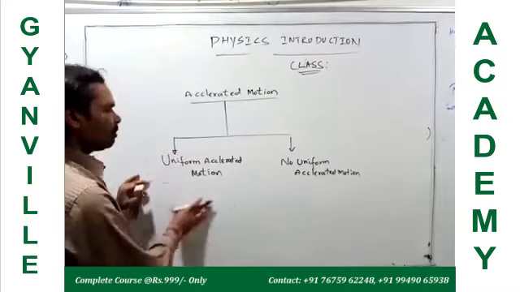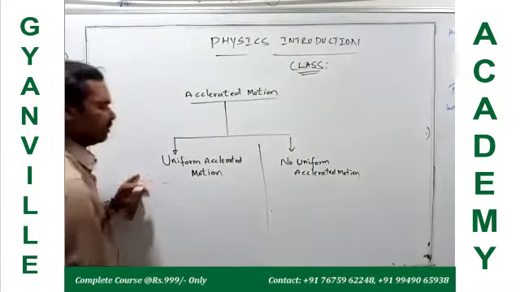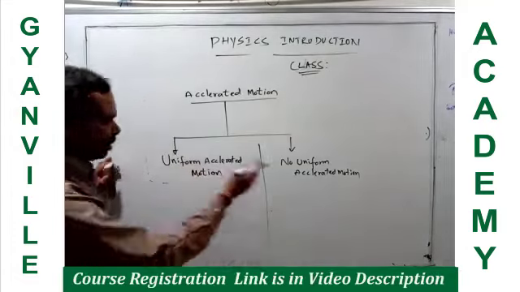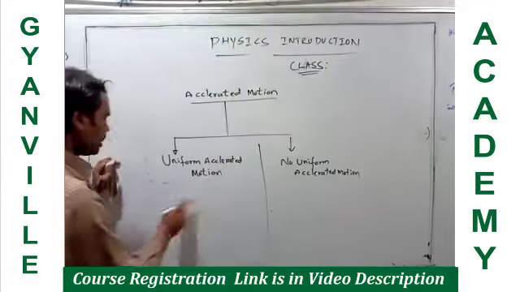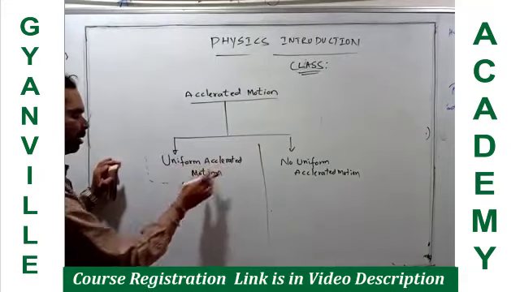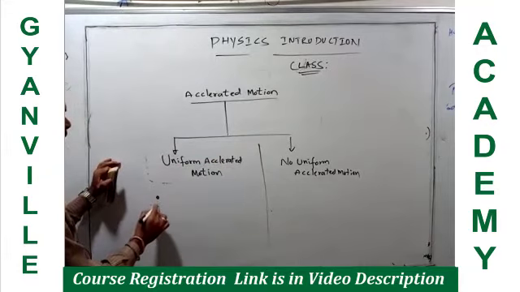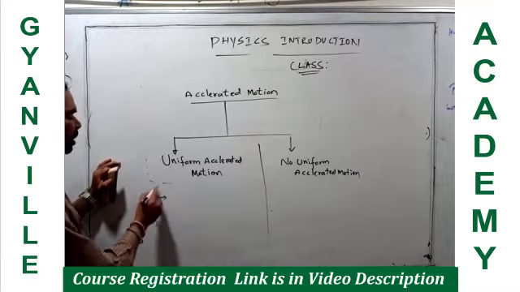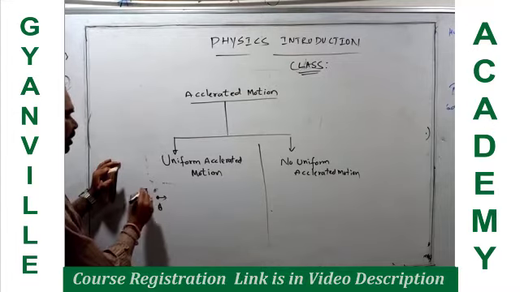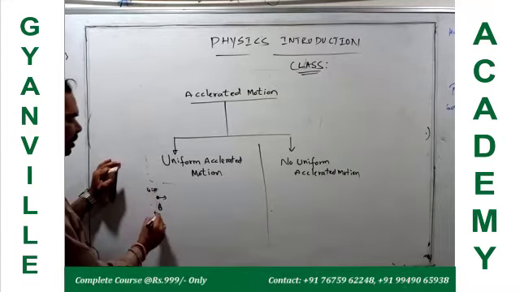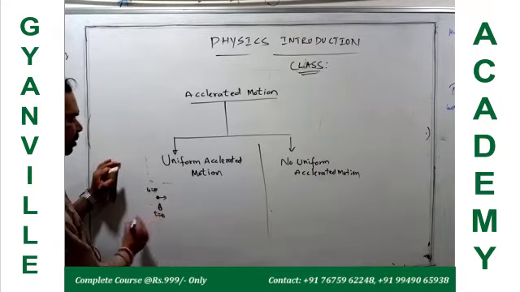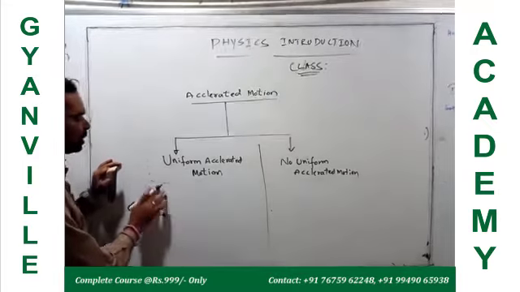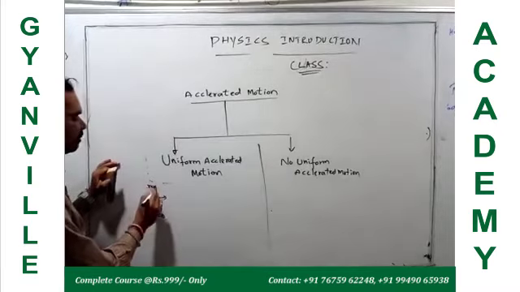Here is an example, you tell me the condition. In the case of uniform accelerated motion, there is a particle started from point O. It is started with initial velocity 0, so u is equal to 0 at t is equal to 0. It is started from rest.